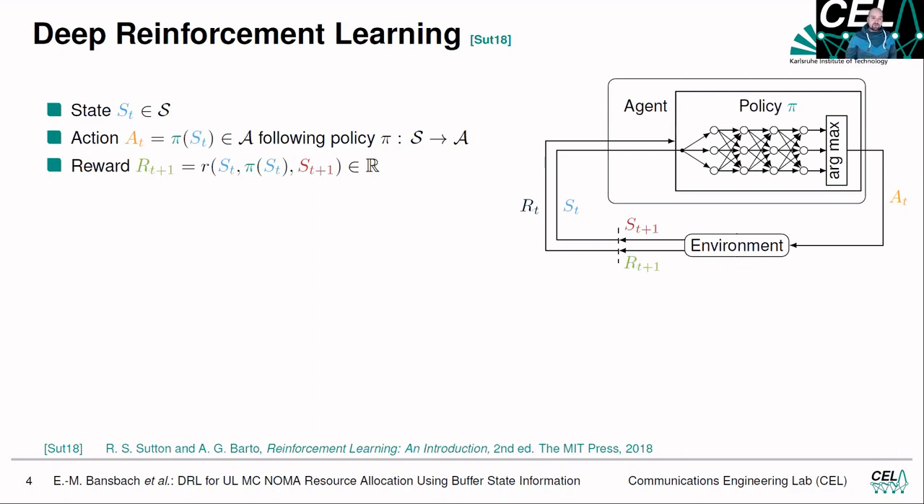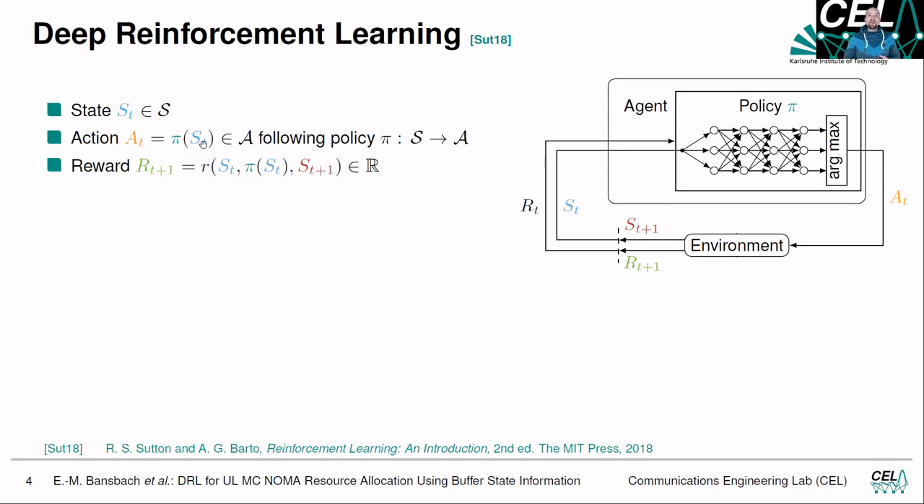Now, just a short introduction to deep reinforcement learning before we start to modify our scheduler from the slide before to be able to handle multi-carrier NOMA environments. In deep reinforcement learning, we have an environment and we have a decision-making entity, called the agent, which follows a so-called policy pi. The environment is observed and is described by its state, s_t, which is then given to the policy pi.